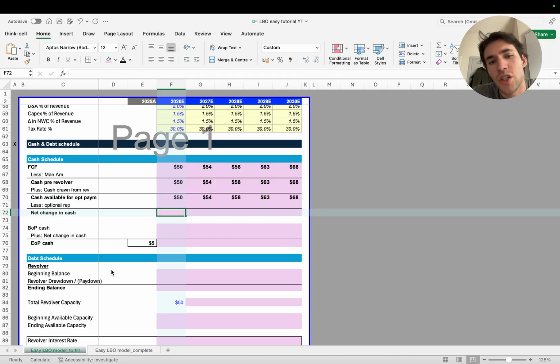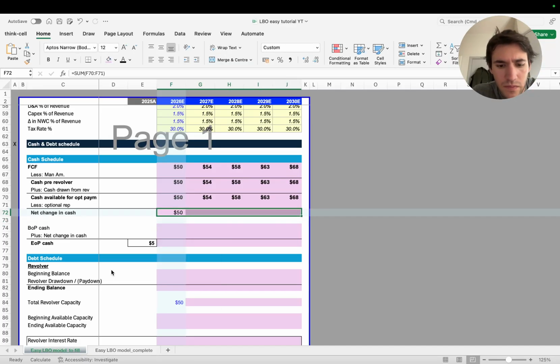Then with the amount of cash, if I have any left, I could do also some optional repayments. I've included this line even though in this exercise we are not going to do optional repayments. If you're interested in that, you will see also in my other videos that I usually do optional repayments, but it's basically another line to add, nothing complex to do.